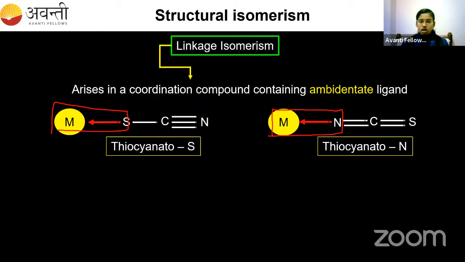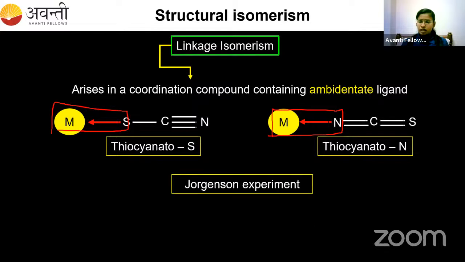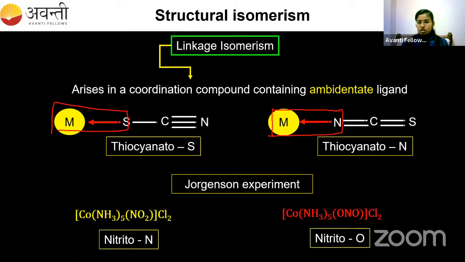A person called Jorgensen did an experiment with the cobalt complex. I'll show you the complex also. This is the cobalt complex. And he found this color change. So both of the compounds have the same formula. Cobalt and 5NH3 with the NO2 and Cl2. In the first case, NO2, and in the second case, ONO. But the formula remains the same, one nitrogen and two oxygen.